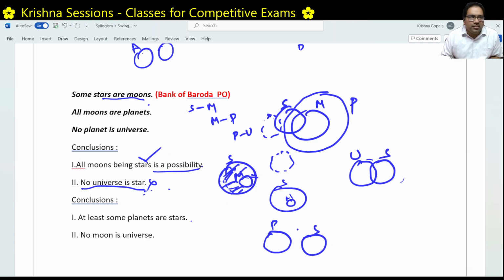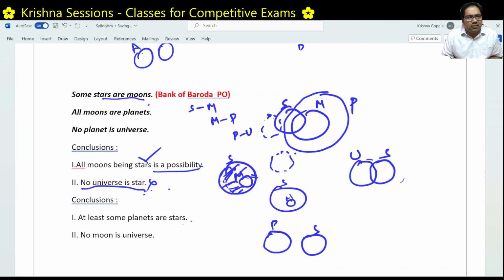Now, if we say there is a time where no planet is a star, and if we are able to draw this diagram, then that means we can disprove this. Right, let's try to draw this diagram. Is this possible? Now, some stars are moons. Some stars are moons. Right.